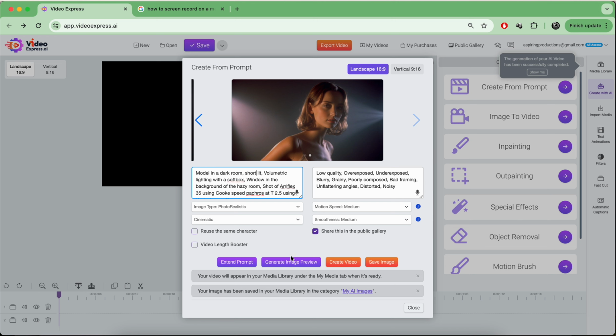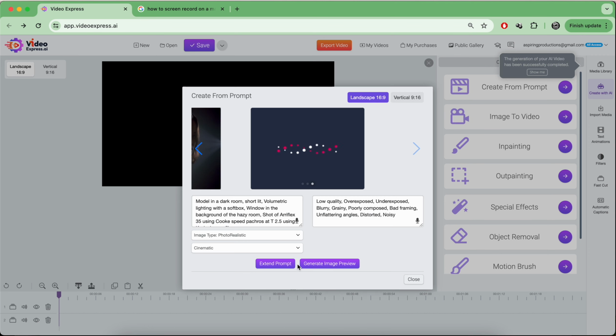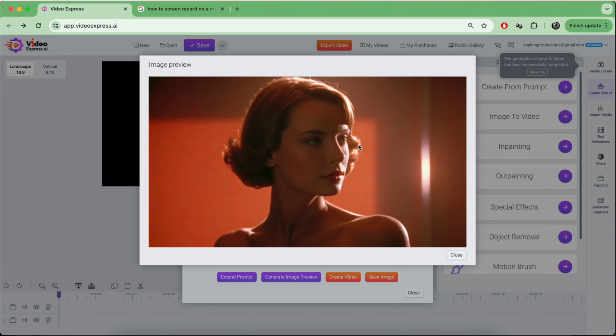And again, I'm not sure if it fully understands these things yet. I'm not sure if AI models understand the 5 key lights and proper lighting, 3-point lighting. But anyway, we're going to create another image preview. And let's see what we get. All right, so yeah, shortlit, boom, look at that. The lighting is on the short side of the face.